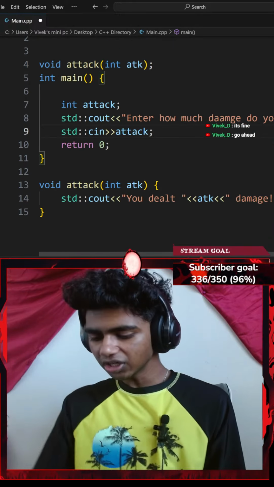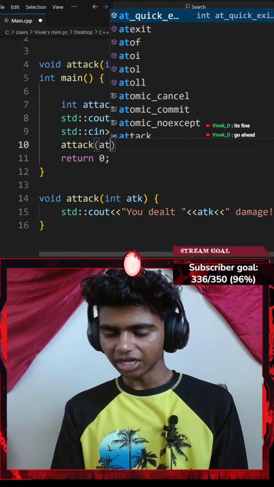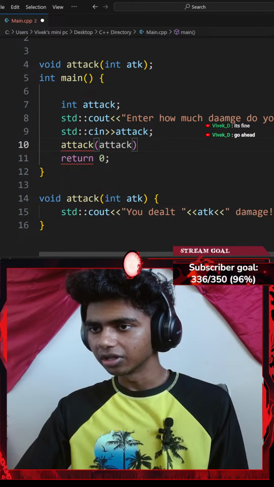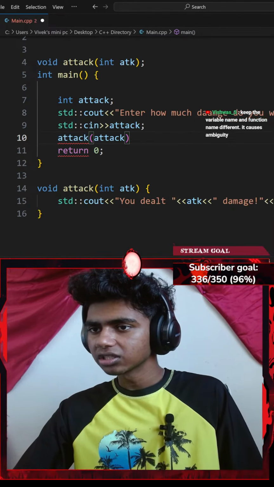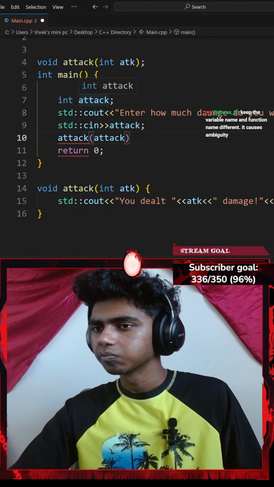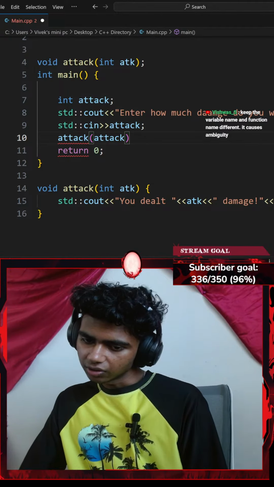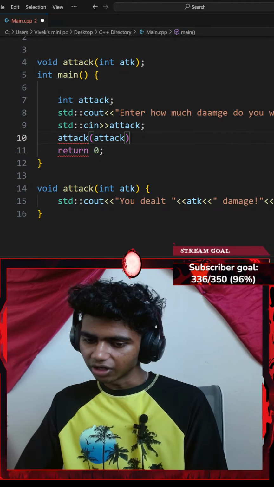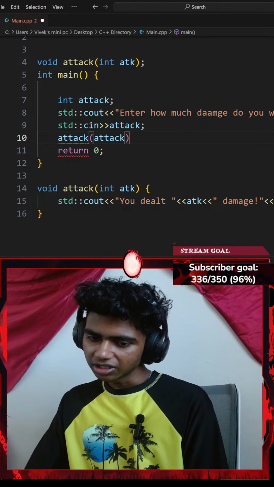Okay, once I do that, let me go ahead and invoke my attack function. The parameter is going to be of my attack variable. There we go. Did I spell attack correct? Okay, I'm pretty sure I did this correct. Why can't I invoke my function? It's fine, go ahead. Keep the variable name and function name different. It causes ambiguity. Is that how you pronounce it?